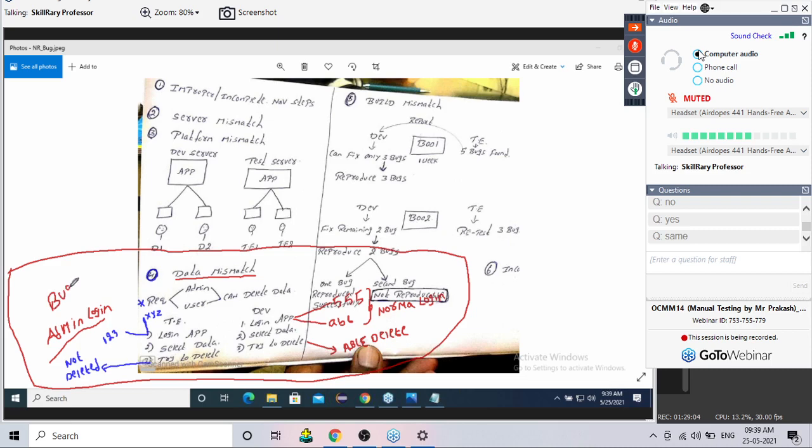Then only I'm reporting it to the developer, saying that, hey, developer, I found a bug. Stop it, guys. Done. This is the concept of data mismatch.